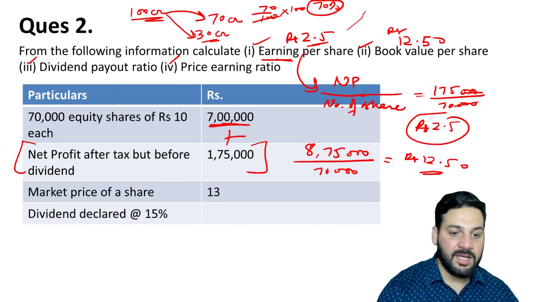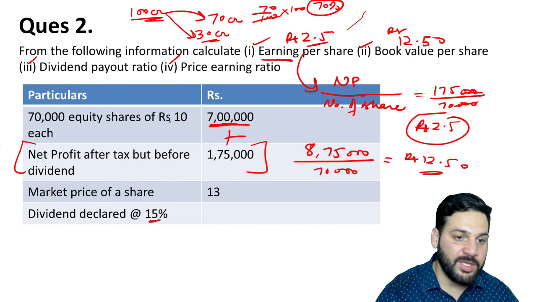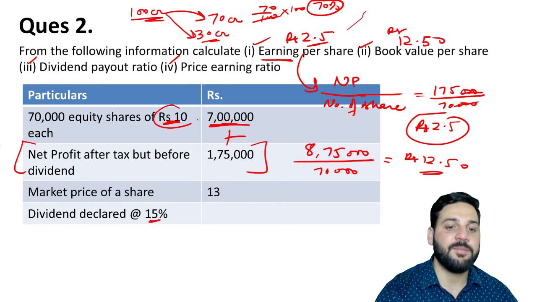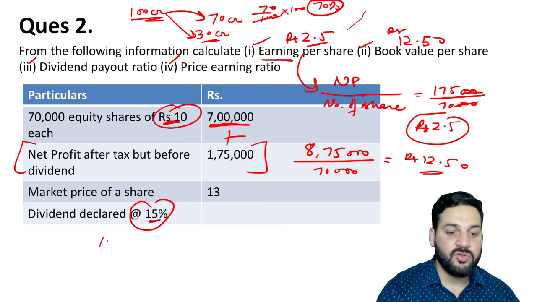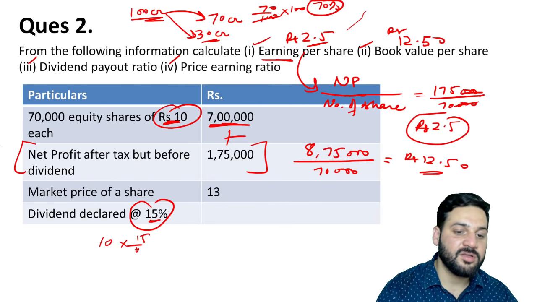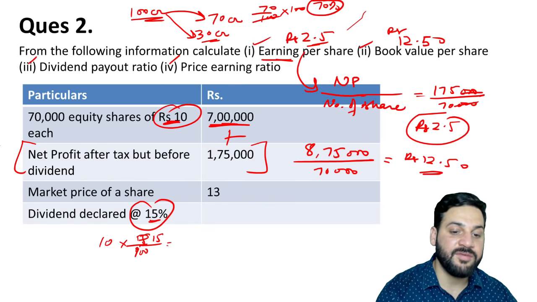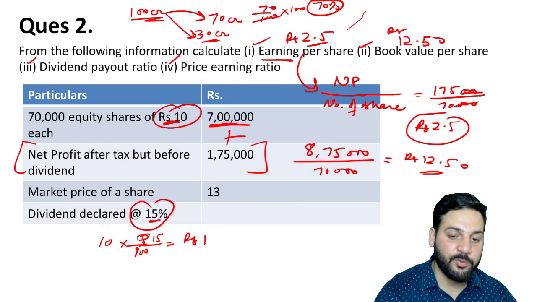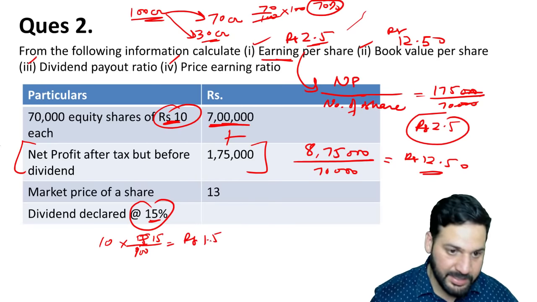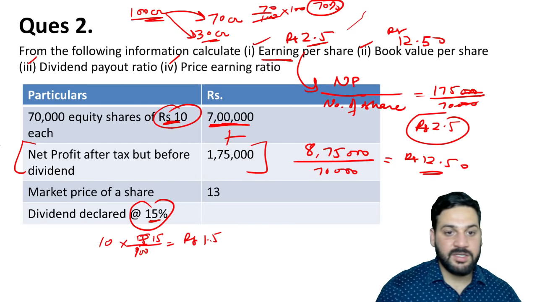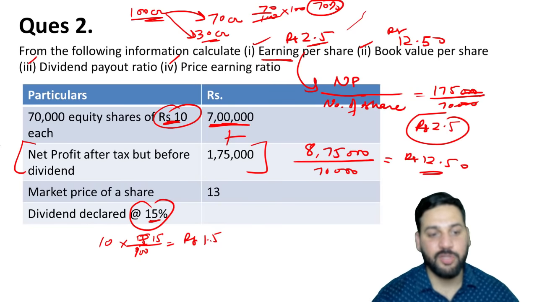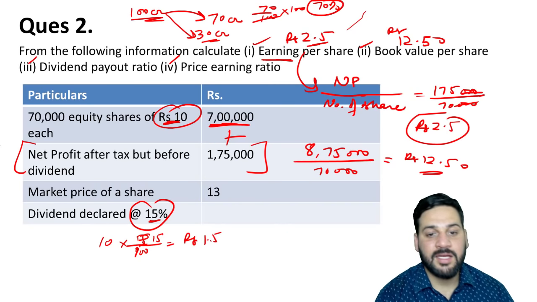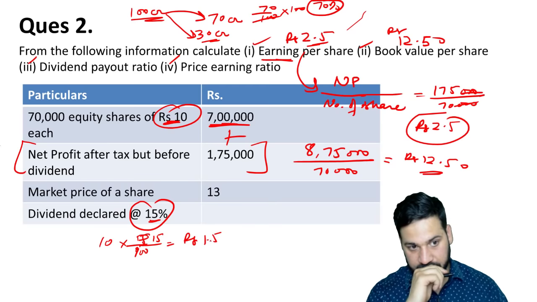Dividend declared at 15%. 1 equity share is equal to 10 rupees. Dividend declared at 15%. So 10 का 15% is rupees 1.5. 1.5 is the dividend declared. Okay, so that is the dividend divided by what? Total, how much money the company actually earned.